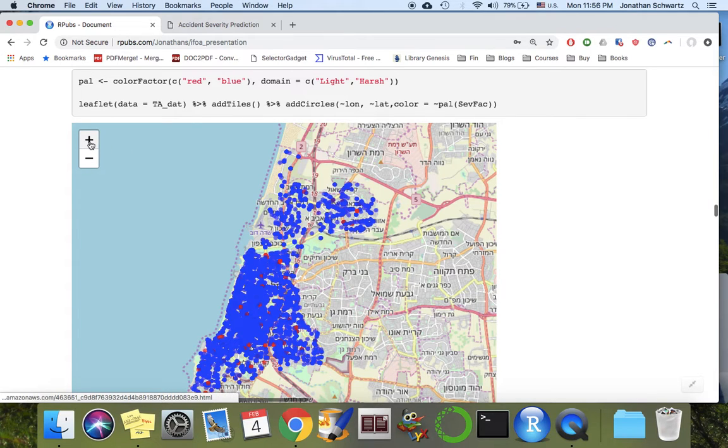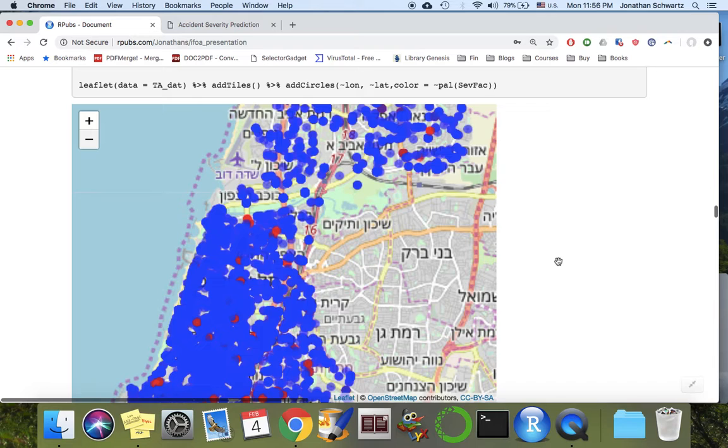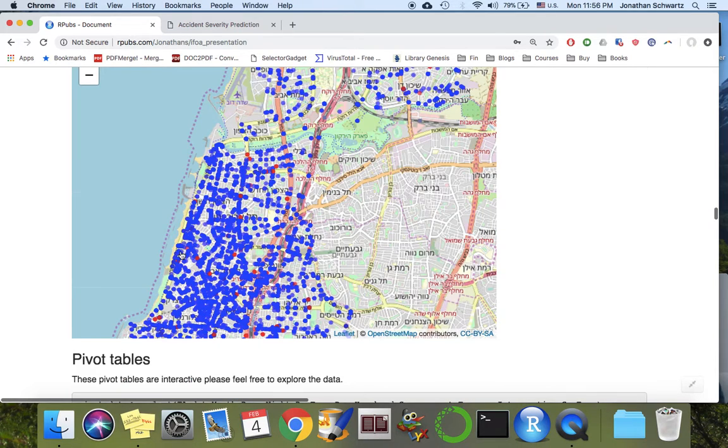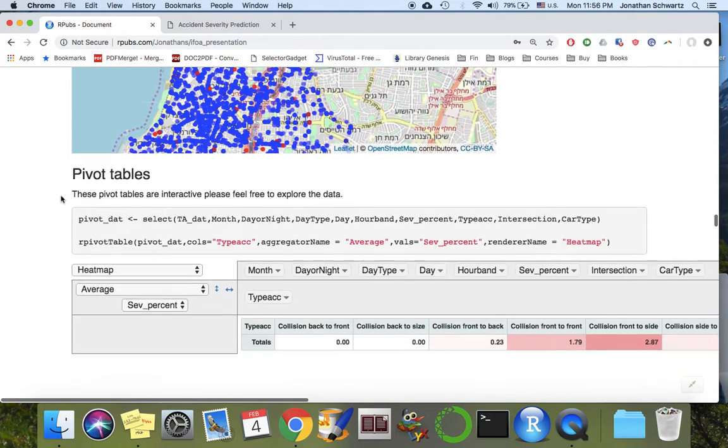And we can zoom in. This in Leaflet works on OpenStreetMap. This isn't built on Google Maps. And because we have over 10,000 dots, it doesn't work very fast, but we could move the map around and zoom in and zoom out. Okay, let's continue with our data.